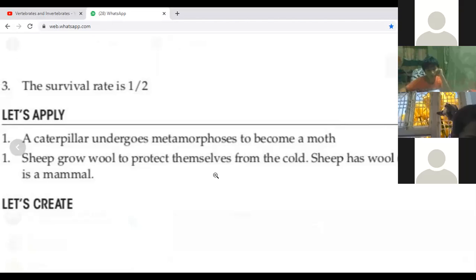Copy it. Don't talk. First one: a caterpillar undergoes metamorphosis to become a moth. Put question number 1 and write there. That's all. A caterpillar undergoes metamorphosis to become a moth.